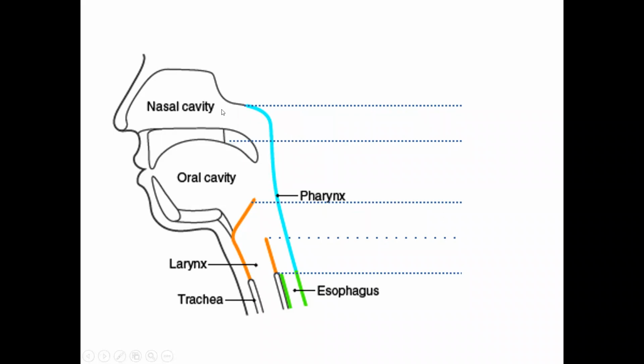So, choana communicates the nasal cavity to nasopharynx, oropharyngeal isthmus communicates the oral cavity with oropharynx, and nasopharynx to oropharynx is by the nasopharyngeal isthmus or just the pharyngeal isthmus.